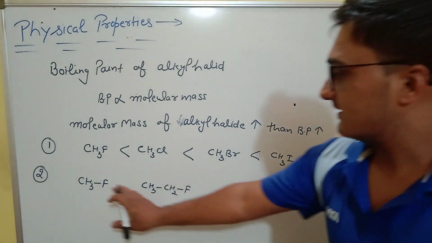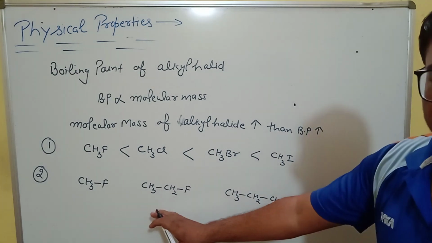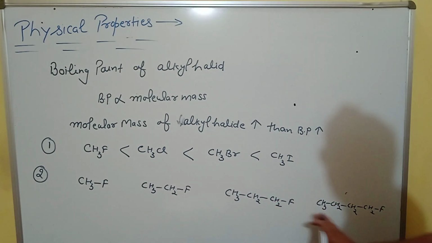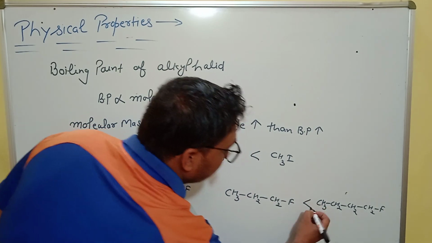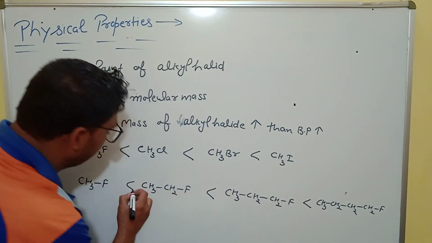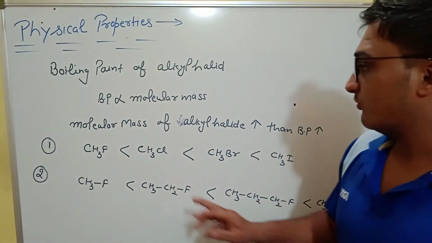In this case, when the size of the carbon chain increases, the molecular mass increases, so the boiling point is also increased. So the boiling point of this compound is lower, then this, and then this. This is the boiling point trend.